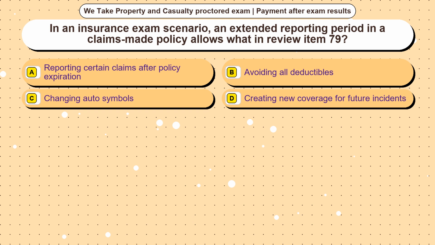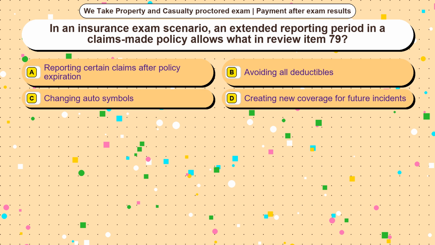Question 16. In an insurance exam scenario, an extended reporting period in a claims-made policy allows what? Option A, reporting certain claims after policy expiration. Option B, avoiding all deductibles. Option C, changing auto symbols. Option D, creating new coverage for future incidents. The correct answer is option A.